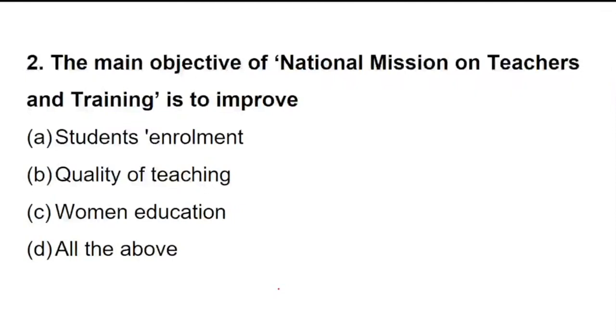Maiti has answered, Sarika has answered, Shrinu has answered, but some answers are wrong, some are right. Nishit has answered. Okay, the main objective of National Mission on Teachers and Training is basically with quality of teaching.